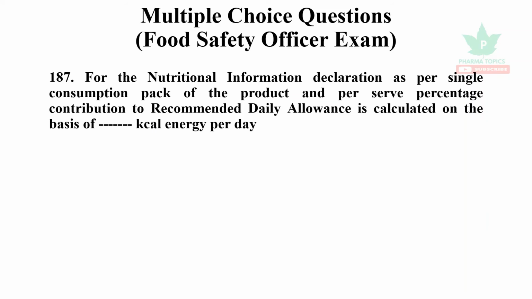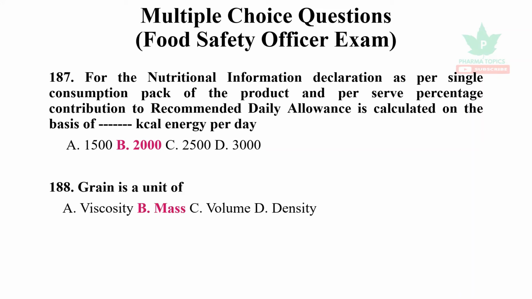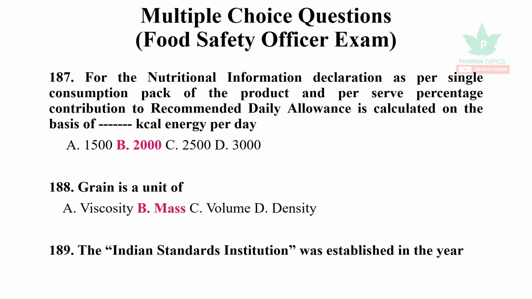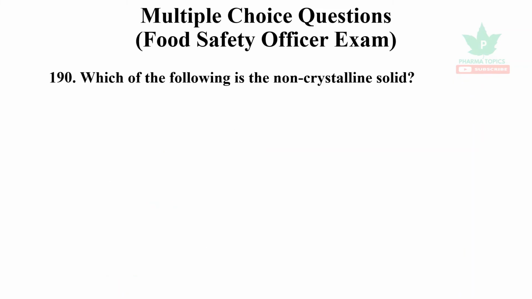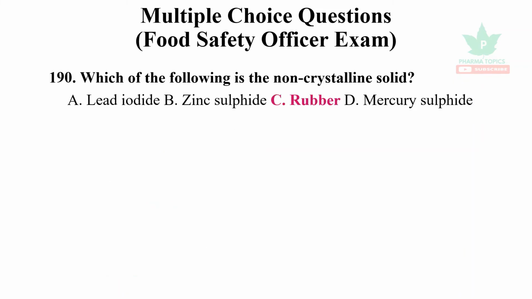For the nutritional information declaration as per single consumption pack of the product and per serve, percentage contribution to recommended dietary allowance is calculated on the basis of 2000 calorie energy per day. Grain is a unit of mass. The Indian Standards Institution was established in the year 1947. Rubber is a non-crystalline solid.